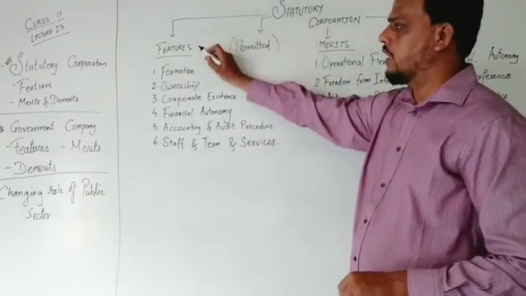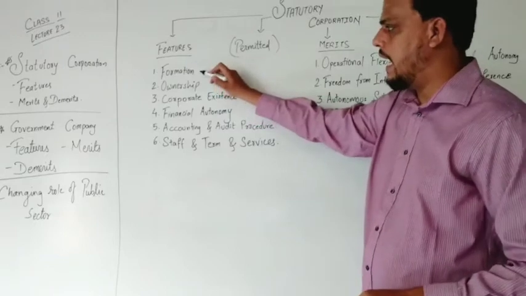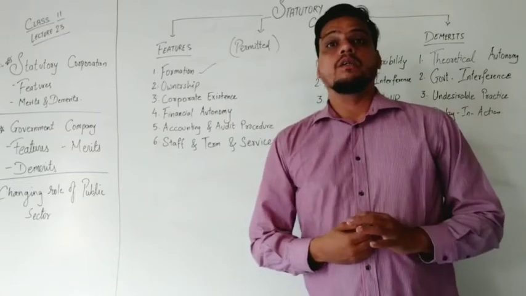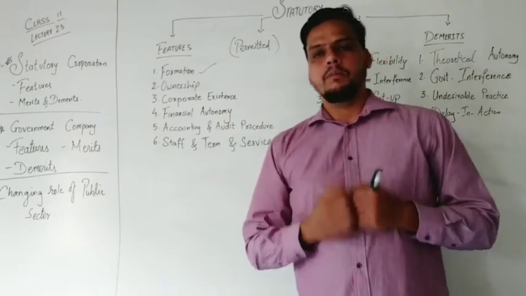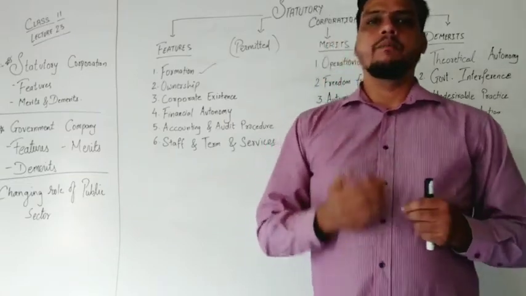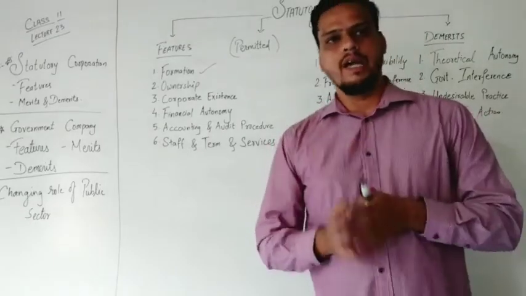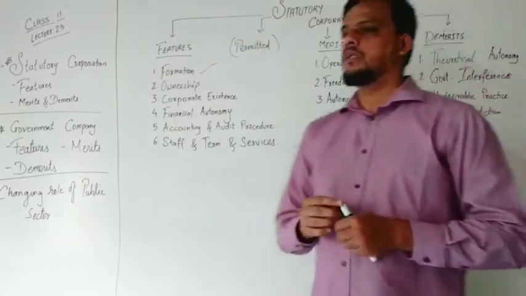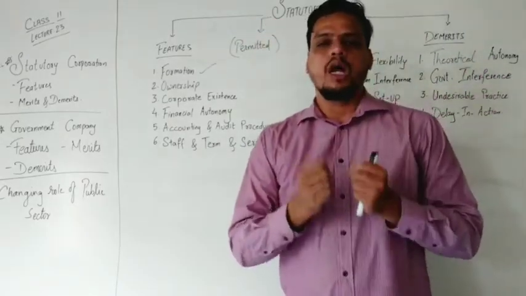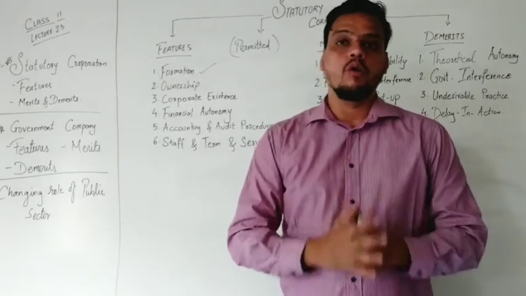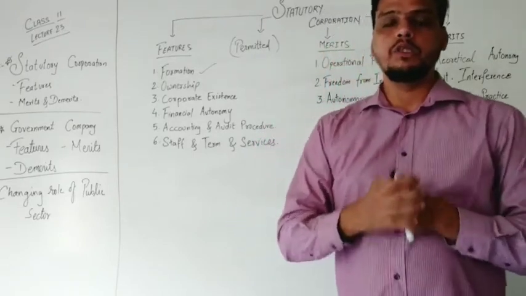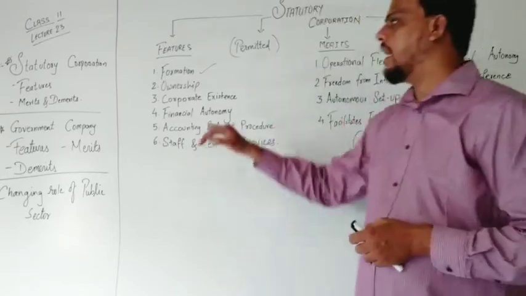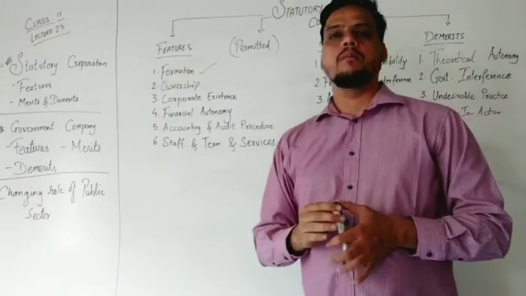Now, we are talking about features. In that, the first feature is formation. Formation means to start up. Here, a special permission has been provided by the parliament to start the organization. They give power and privilege to the statutory corporation. If you want to start as a public enterprise, the government provides you the permission to start up with a special act of parliament. So, the organization is easily formed with the help of government.